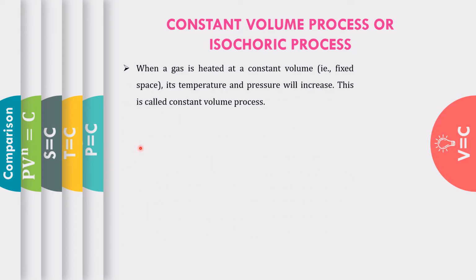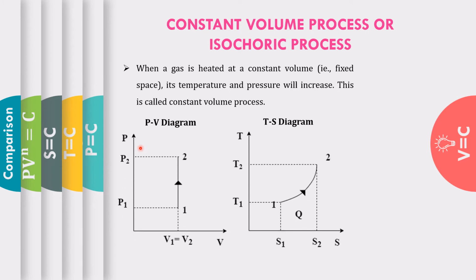Here consider a gas heated at a constant volume. When the gas is heated, the pressure and the temperature will increase. For example, you can take a closed vessel like a pressure cooker. When we heat at the bottom, consider a gas present inside the cooker. The gas gets heated, so the temperature of the gas will rise and the pressure will also increase.